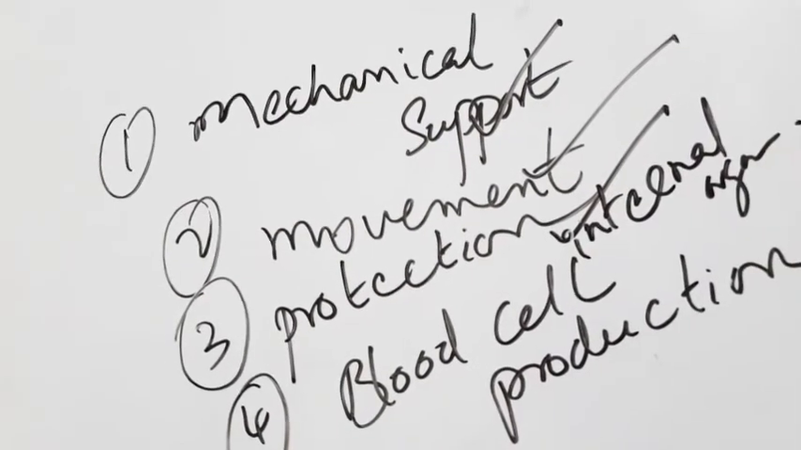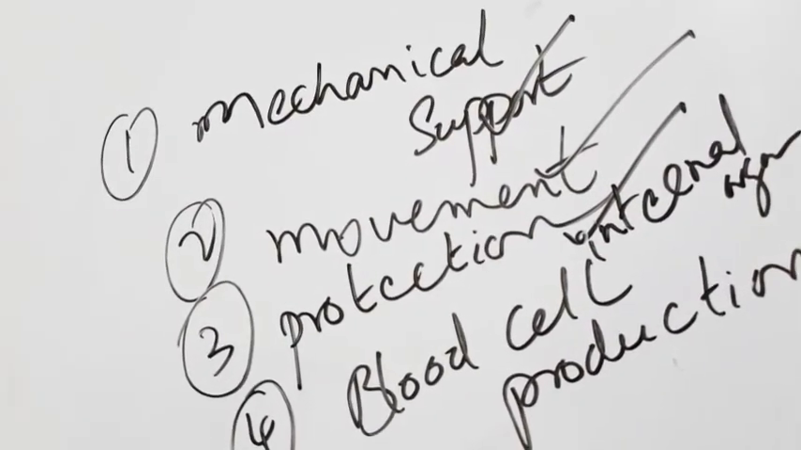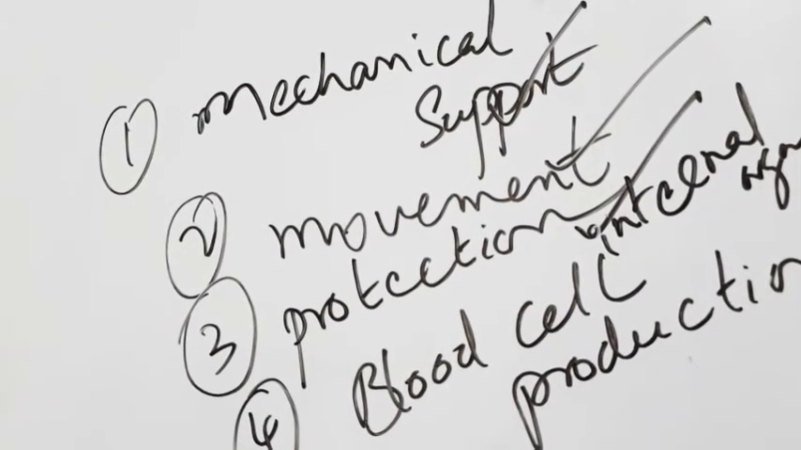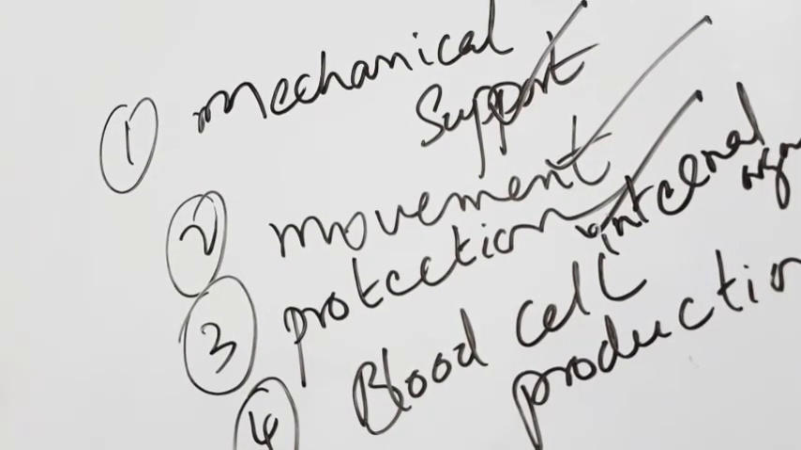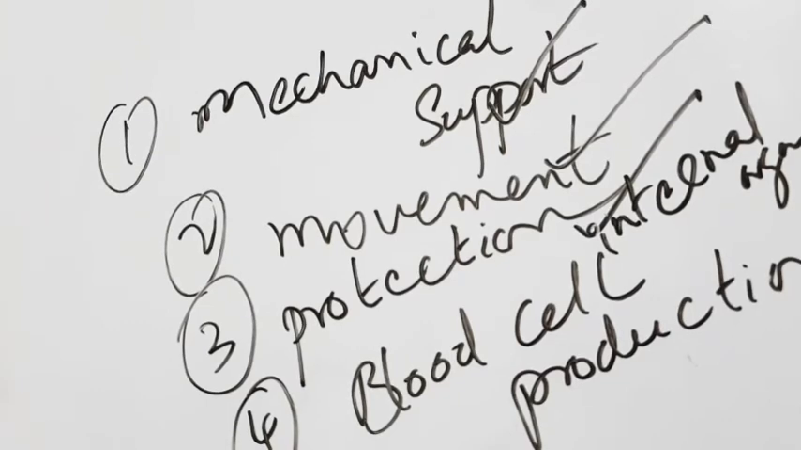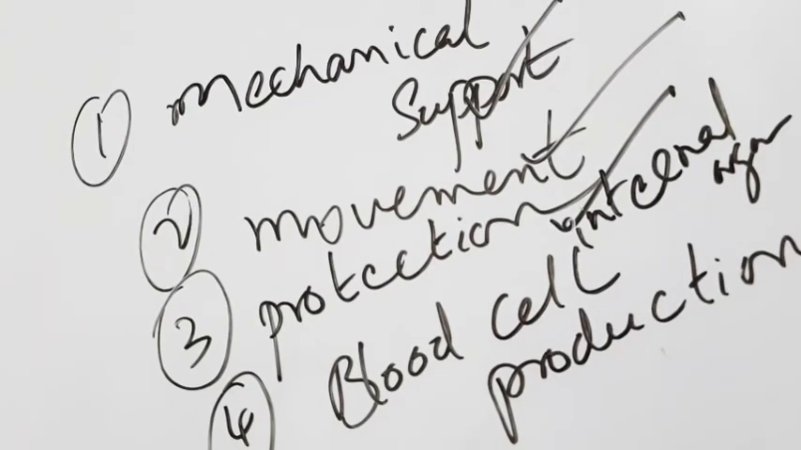Blood cell production. Blood cell production means we have blood cells, and there are so many factors in that also. I will explain the blood related things in the circulatory system. So for all this, the system gives support, it gives movement, it gives protection, it gives blood cell production,